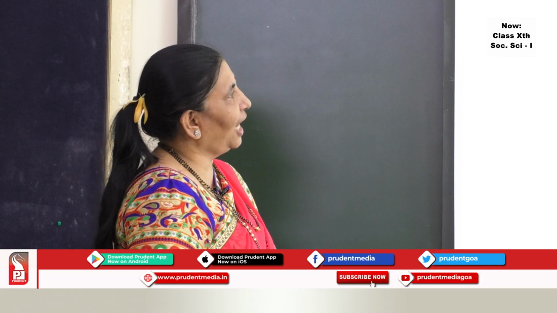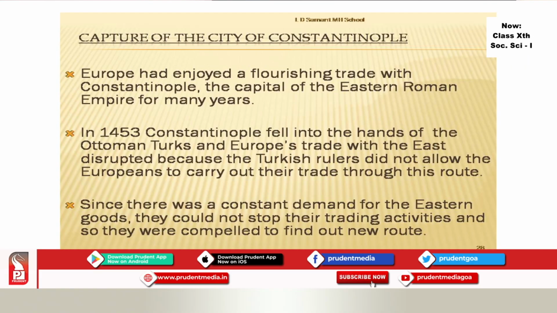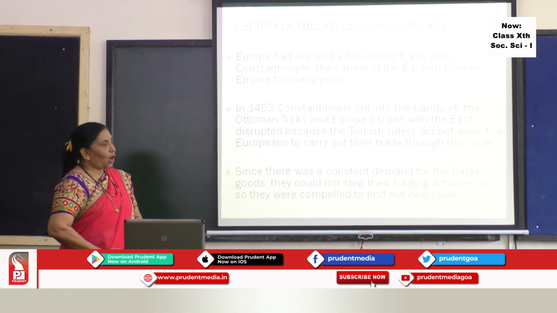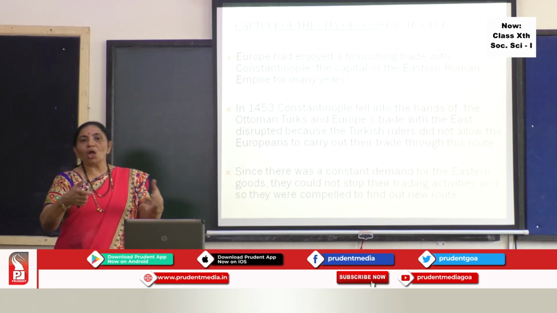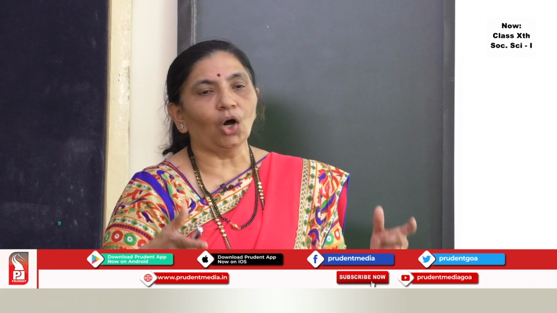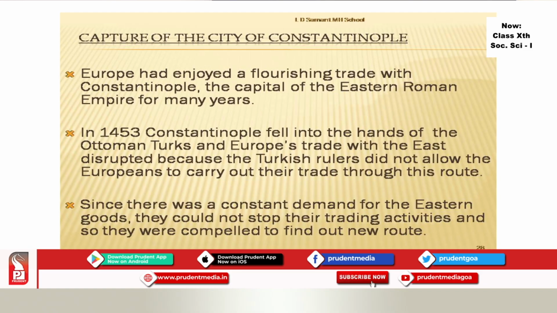Europe had enjoyed a flourishing trade with Constantinople. Now, what was Constantinople? It was the capital of the Eastern Roman Empire for many years. But what happened to Constantinople? In 1453, Constantinople fell into the hands of the Ottoman Turks. So now, Constantinople was captured by the Ottoman Turks, and Europe's trade with the East was disrupted because the Turkish rulers did not allow the Europeans to carry out their trade through this route.